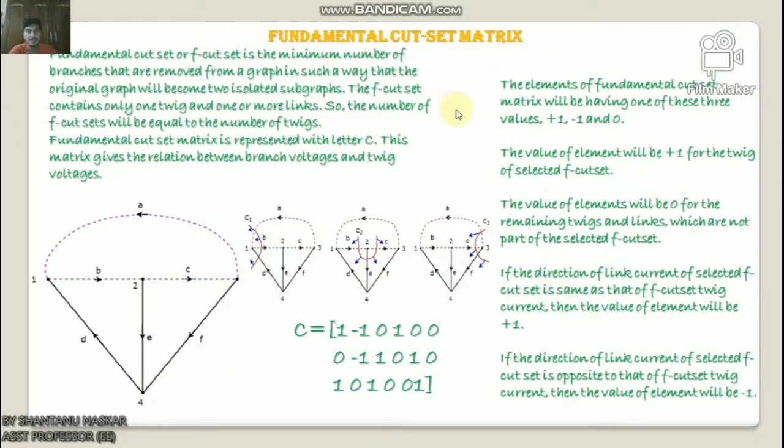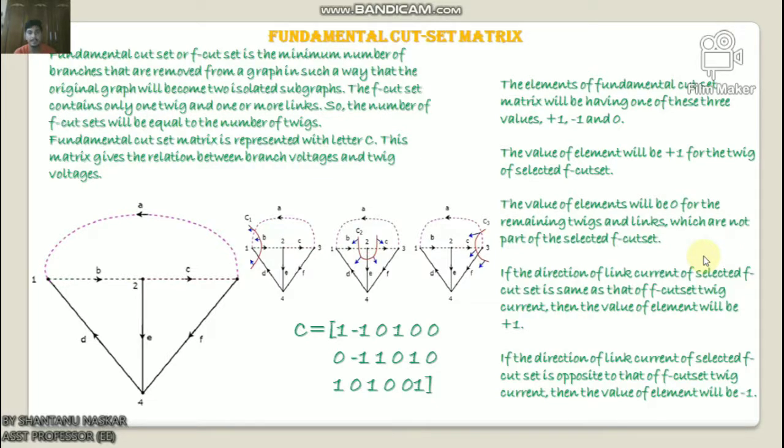So after this we will discuss the fundamental cut-set matrix. The fundamental cut-set or f-cut-set is the minimum number of branches that are removed from a graph in such a way that the original graph becomes two isolated subgraphs.